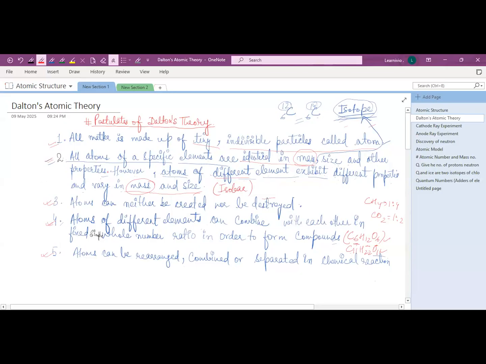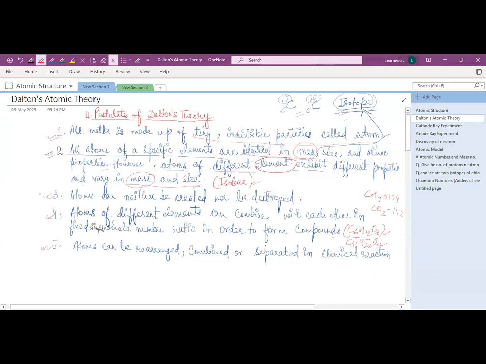Isobars have the same mass number but different atomic numbers. So he doesn't give information about isobars. Isobars also exist, and they are of different elements, with different atomic numbers but the same atomic mass.